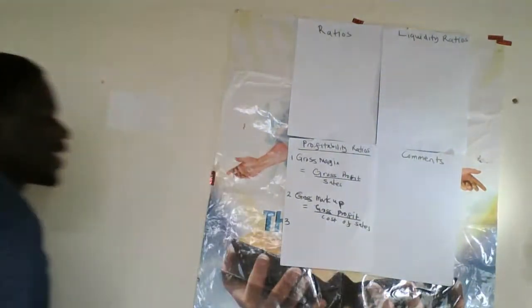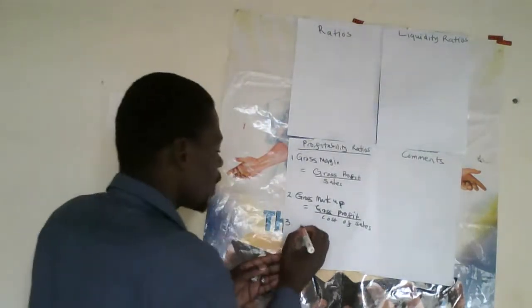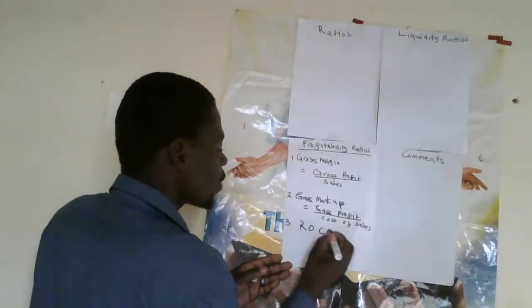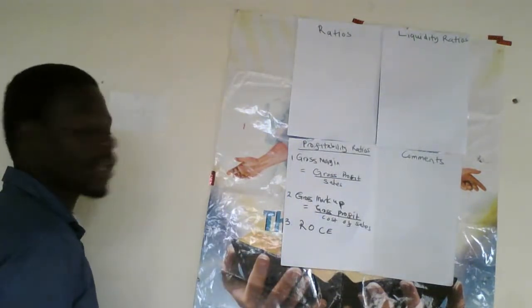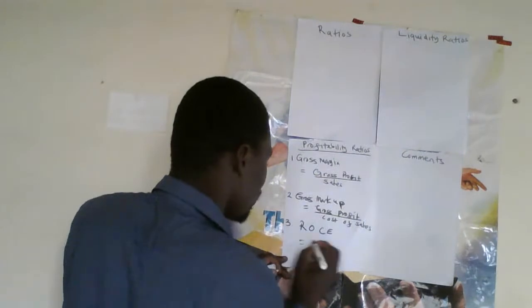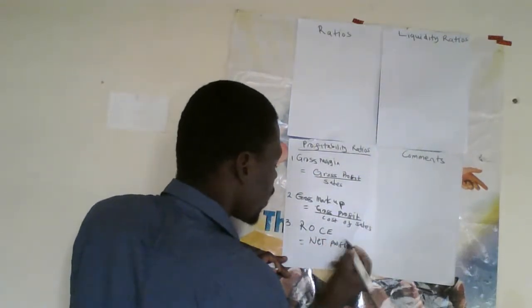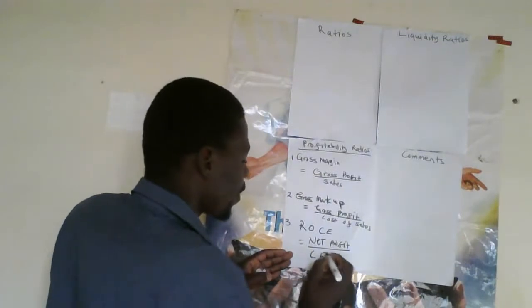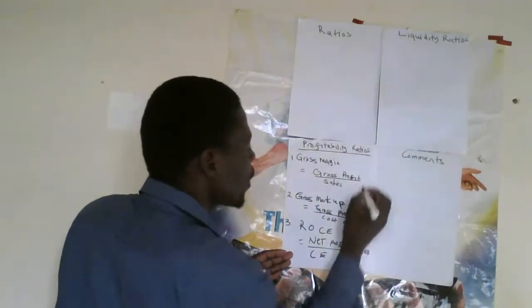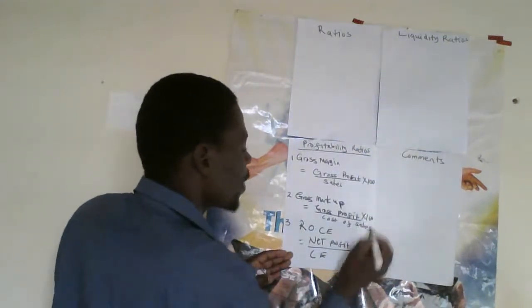Okay, that's how we do it. Then we are going to cover what we call the ROCE, return on capital employed, which is equal to our net profit over our capital employed. All these are calculated as percentages.